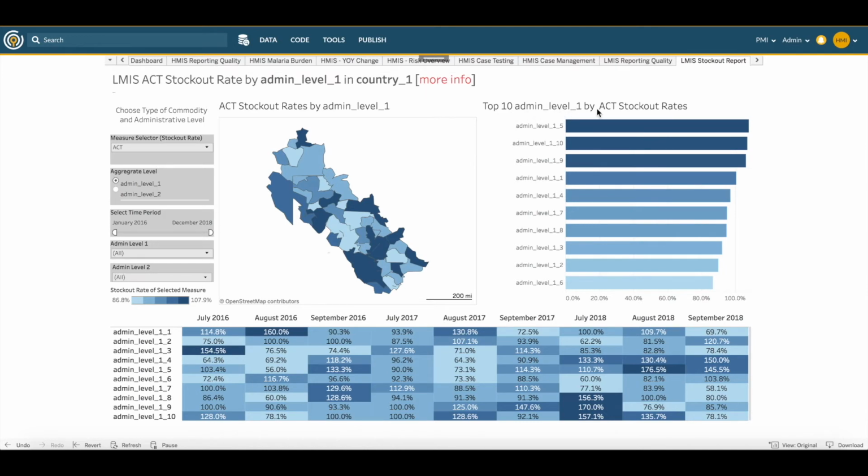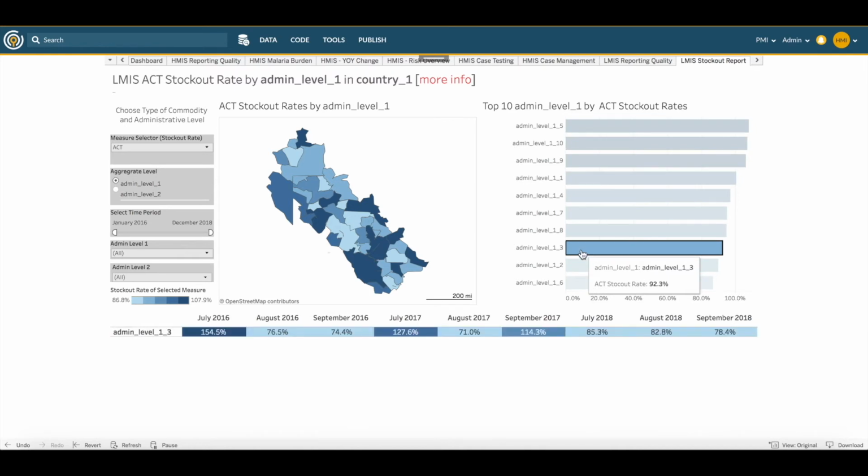And again, we're going to start by looking at the top 10 by ACT's stockout rates. So that'll be this chart over here once again. And we're looking for Admin Level 1, number 3, which is down here. It's worth noting that it is 8th in this particular ranking. We'll select it from the bar chart to see trends for just this administrative level below. Now we know from earlier that the peaks in malaria cases were in February and August of 2017.